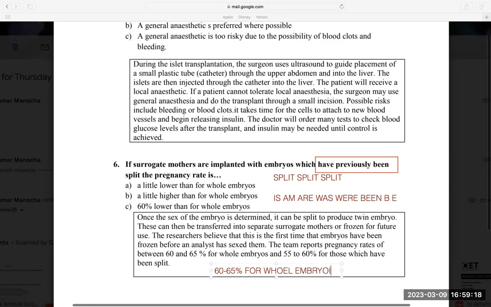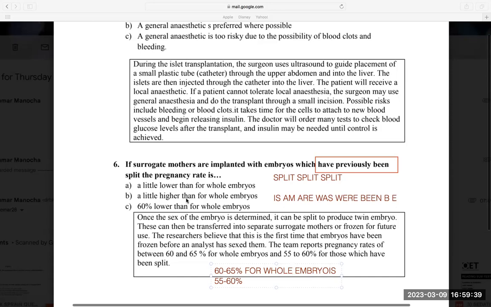And for the split embryos, it is 55 to 60%. That means if the embryo is whole, then the chances of success is 60 to 65. And if it is a split one, then chances decrease by 5%.